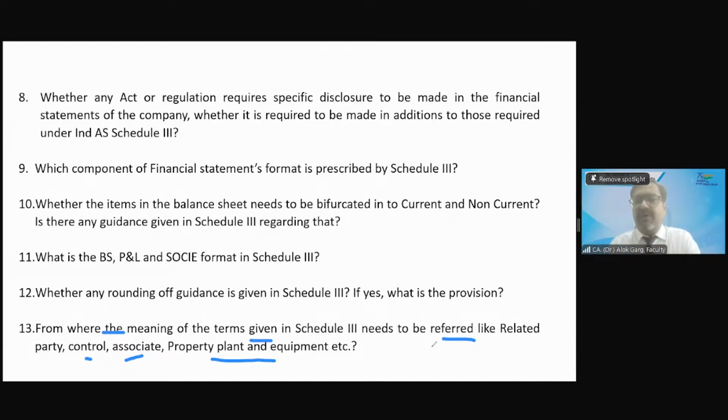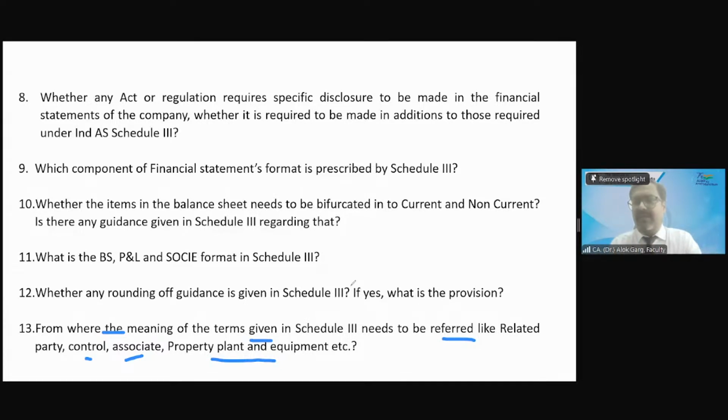In the balance sheet format, property, plant and equipment is given, right? Intangible asset, biological asset, investment property. So many line items are given. Same in profit and loss also. In notes to accounts, the word related party is used. So from where will the meaning of these terms be referred?